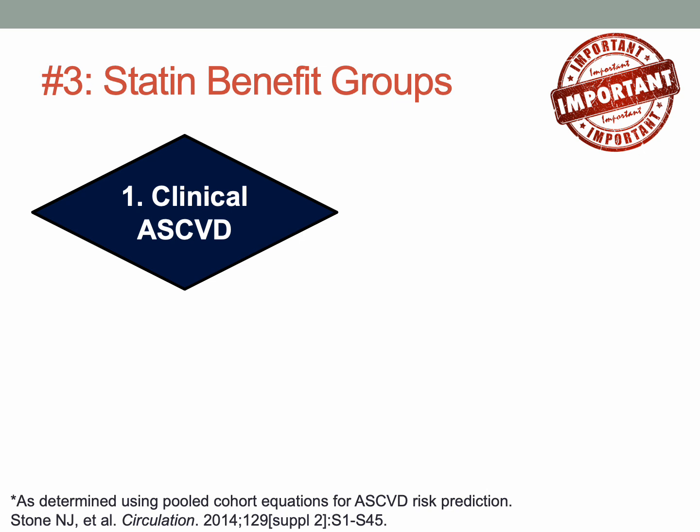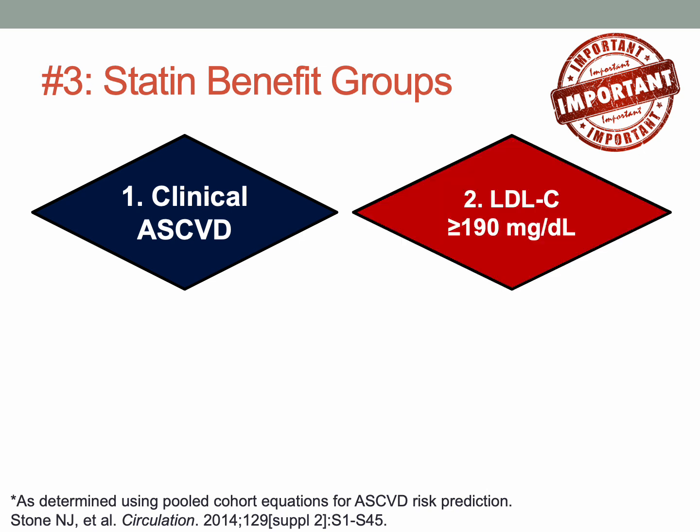This is established disease. This is someone who has had an MI, a myocardial infarction, or a heart attack in the past. This is someone who's had a stroke in the past. This is someone who has had a CABG or some type of surgery to bypass atherosclerotic lesions in the heart. And this group of people is the priority for statins. They will derive the most benefit from statin therapy. And this is your secondary prevention population. And these patients will need a high intensity statin.